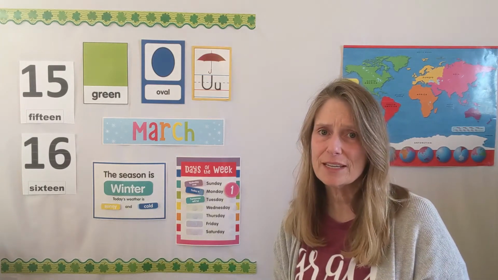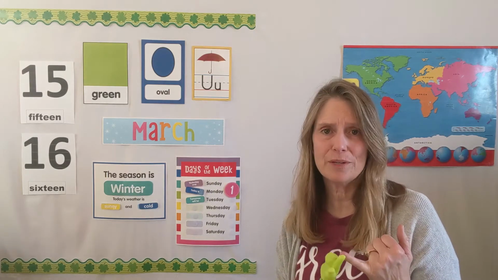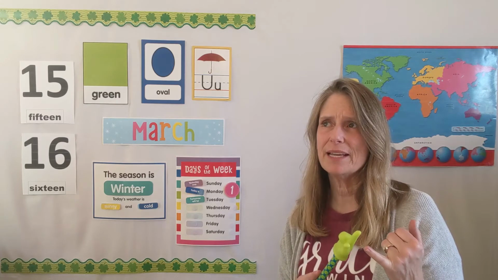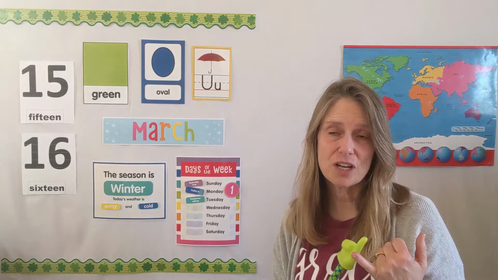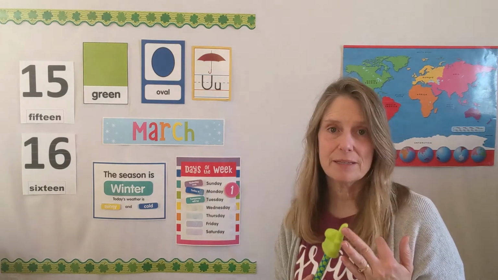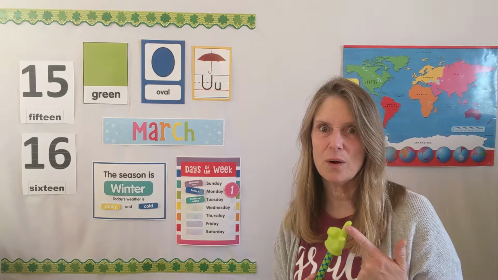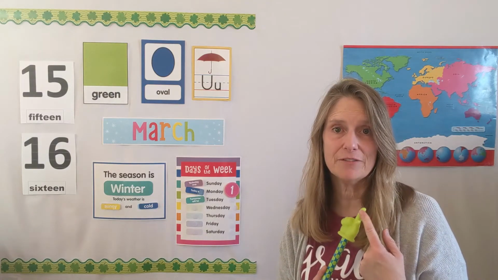Do you know what season comes after winter? Let's think. We had the season of fall when we started. And what happened in that season? Let's think. The leaves started falling off the trees. Well, first they changed colors, and then they started falling off. We ate a lot of apples. We got pumpkins. We had Thanksgiving. The weather started to get colder. The days started to get shorter. That was all happening in fall.